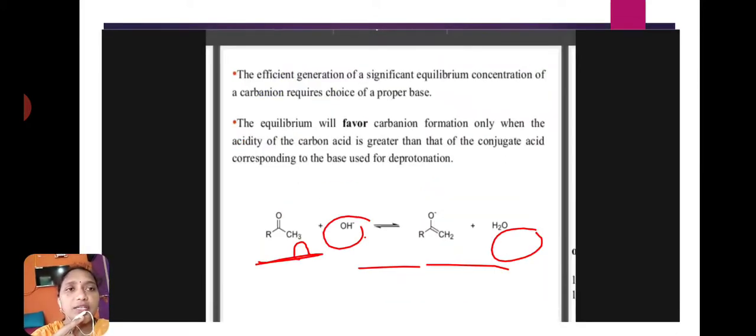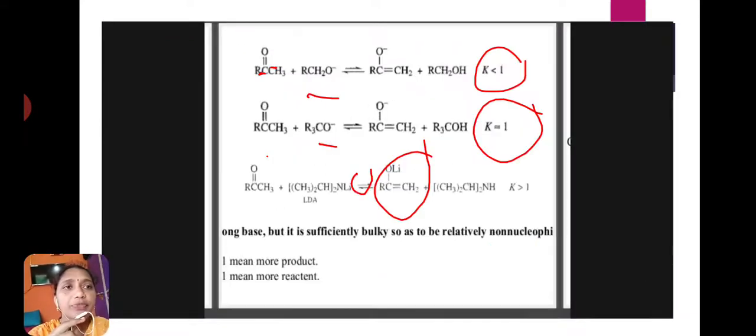The efficient generation of a significant equilibrium concentration of a carbanion requires choice of a proper base. The equilibrium will favor carbanion formation only when the acidity of the carbon acid is greater than that of the conjugate acid corresponding to the base used for deprotonation. Here by using a strong base, deprotonation will occur and form carbanion. Here are some examples.